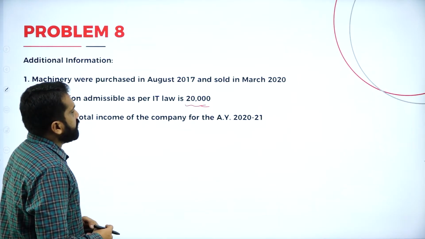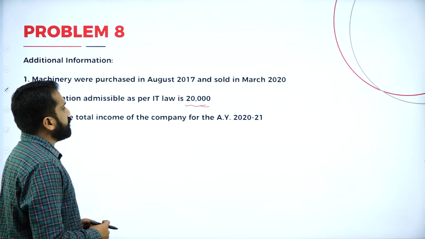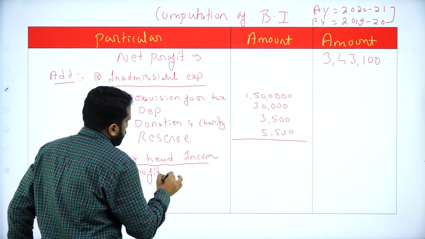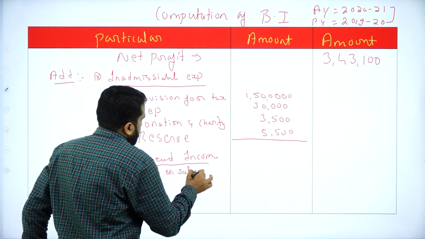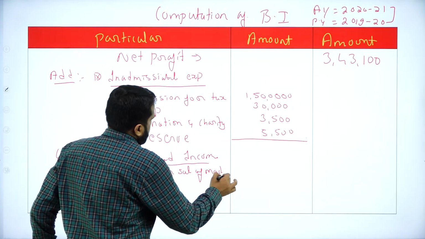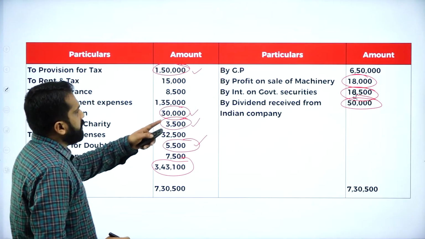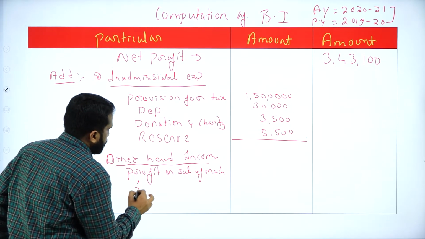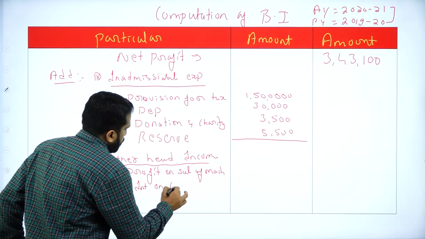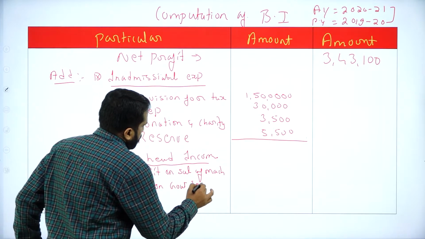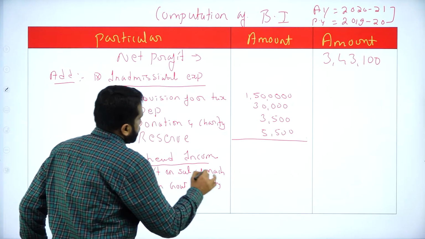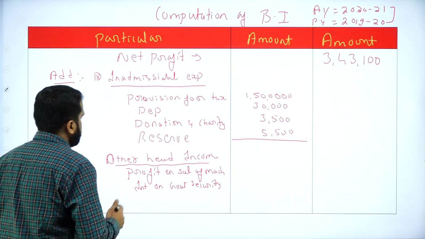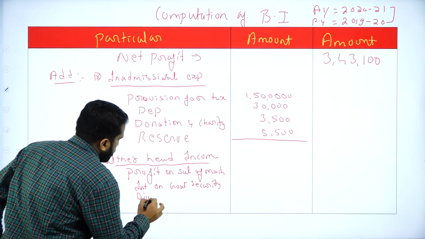So, first one, profit on sale of machinery. Then we have interest on government security. And we have dividend received from Indian company.